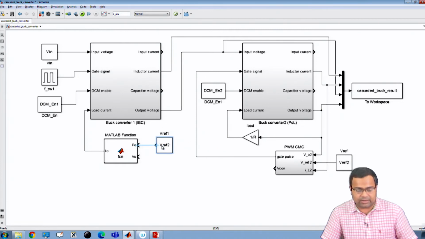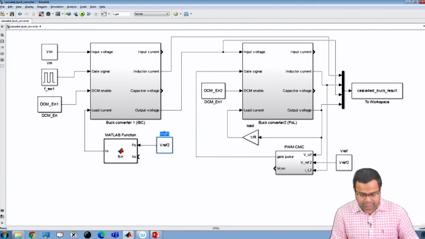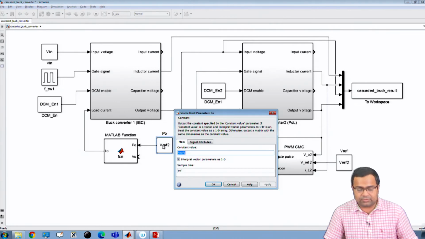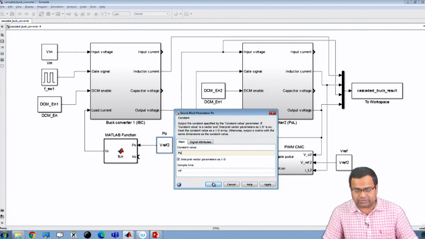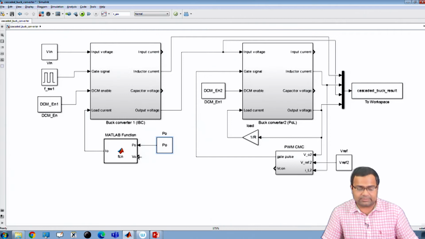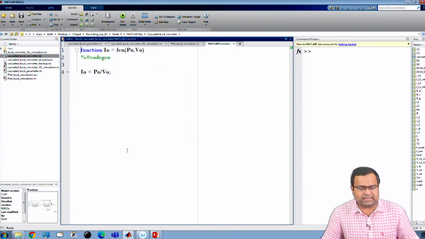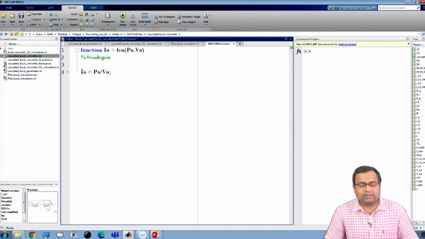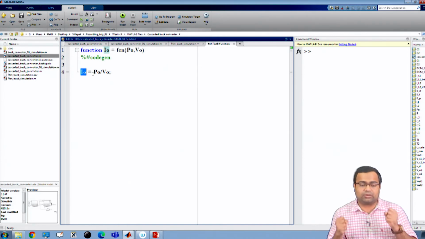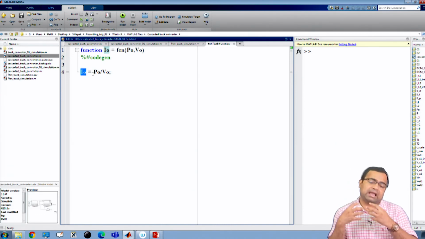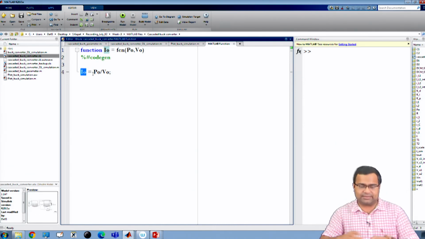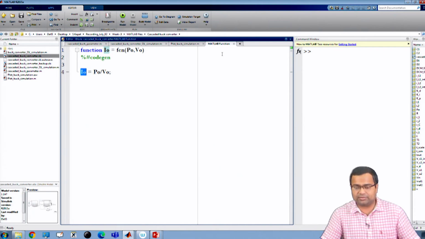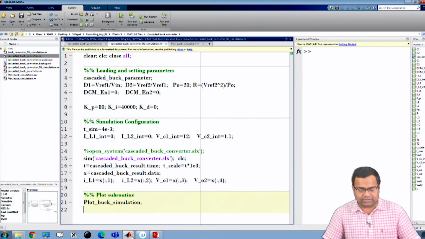That means we want this constant power to be P0. It is my constant power, which I have already defined from the simulation file, and the output voltage is here. If you go inside, it is just a simple MATLAB function file where the load current is nothing but power by voltage. Since the power is constant, if there is any variation in the voltage, the current will also vary. So, it is a nonlinear load. Okay, it is just a function file.